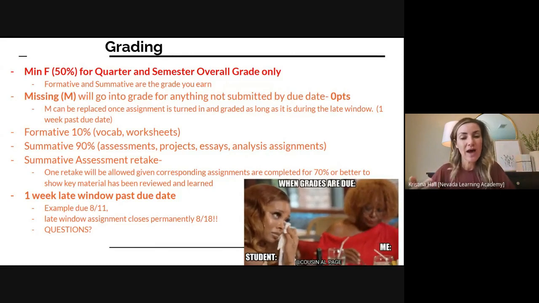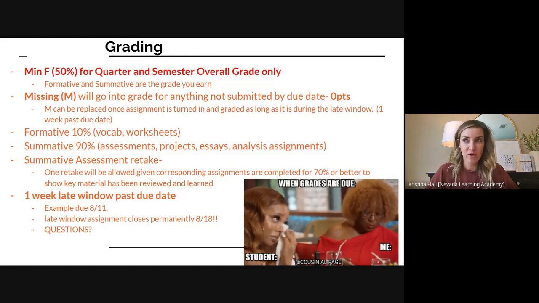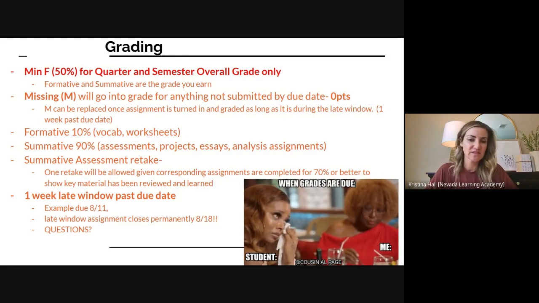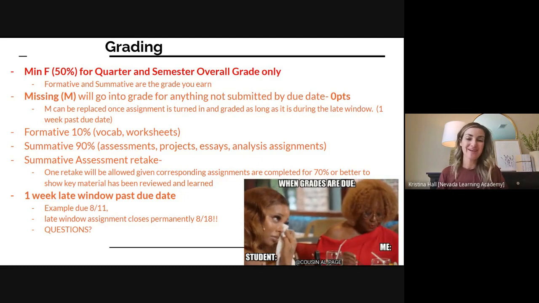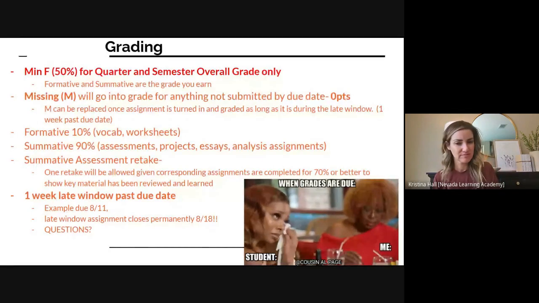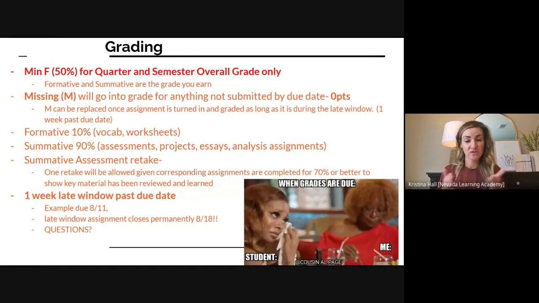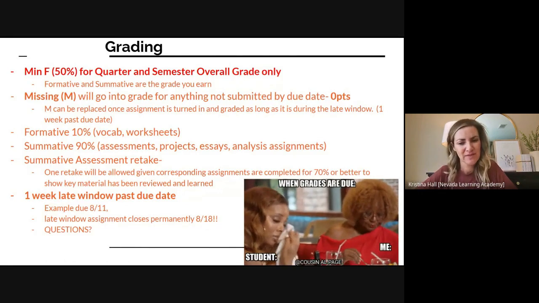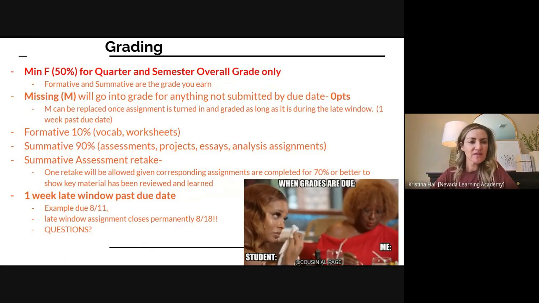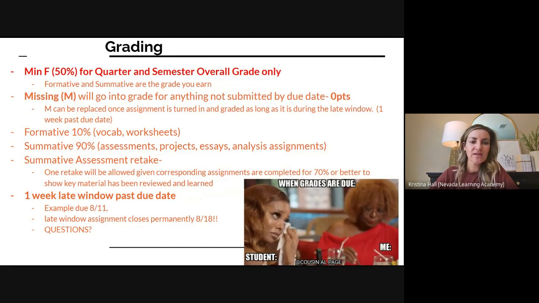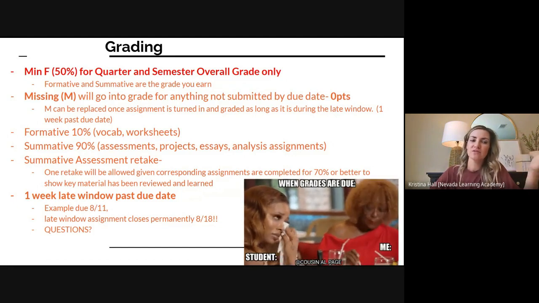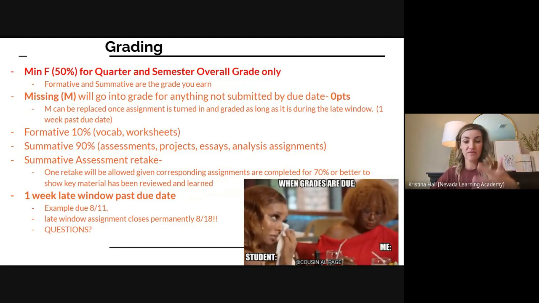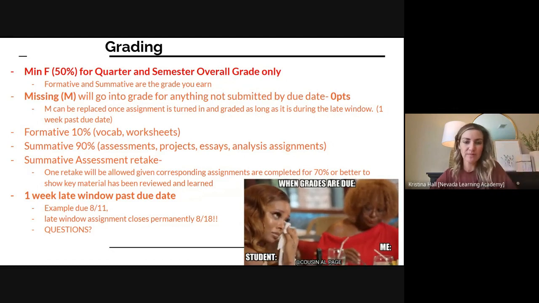So like if there's a workbook that you have to do, I want to make sure that's done. Because what will happen sometimes is students will just go straight to the quiz and they don't want to do the work and then they want to keep reassessing. And that's not what it's meant for. It's meant to assess your learning. And if you haven't done the learning, then you shouldn't be reassessing. Does that make sense? Until you've done the learning, then you can reassess. Sorry if I didn't word that very well. So 1 retake will be allowed given that the assignments are completed at 70% or better. But if you get an 80% and you want to reassess, absolutely.